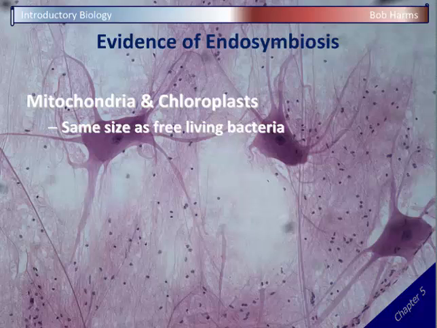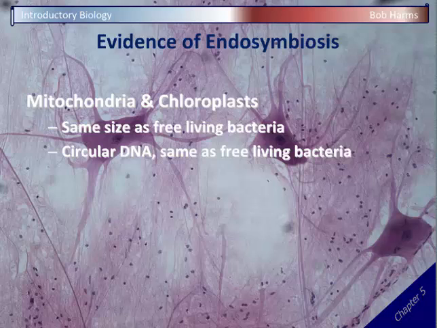In addition, we know that most of our DNA is in the nucleus, but we also have some DNA in our mitochondria, and plants also have DNA in their chloroplast. And so these organelles not only are the same size as bacteria, but they actually have DNA. Not only that, but they have DNA that's in a circular form, which is very similar to that we find in free-swimming bacteria. And in fact, people have since sequenced the DNA, and we can tell that they're very closely related to certain branches or types of bacteria.